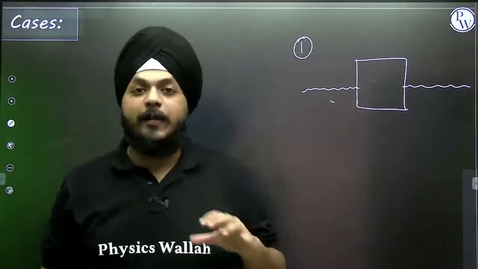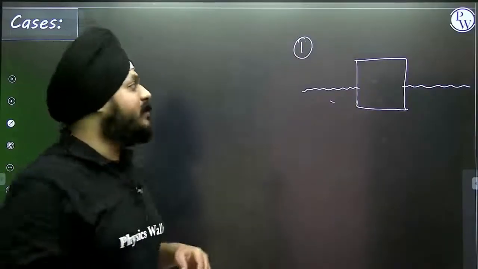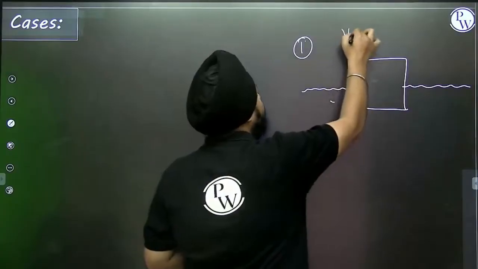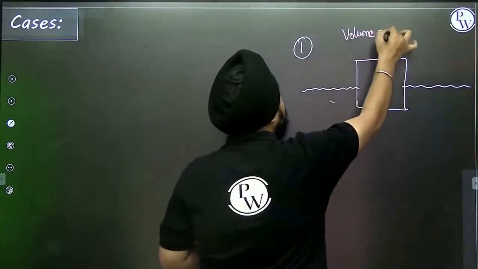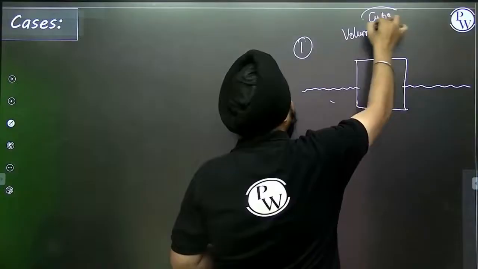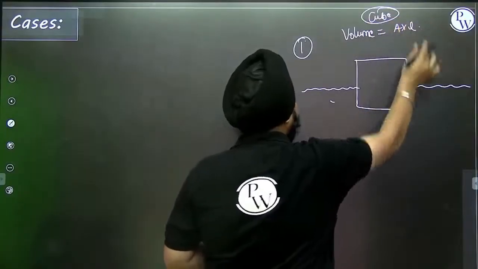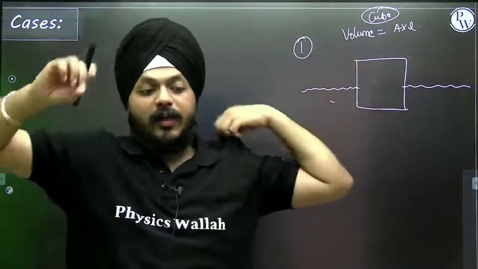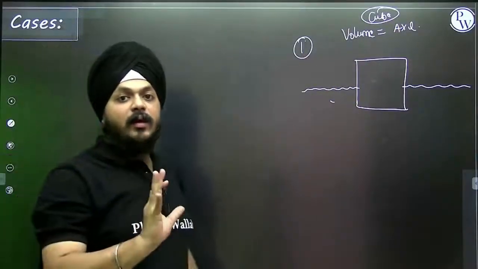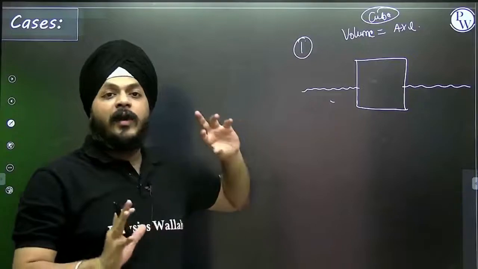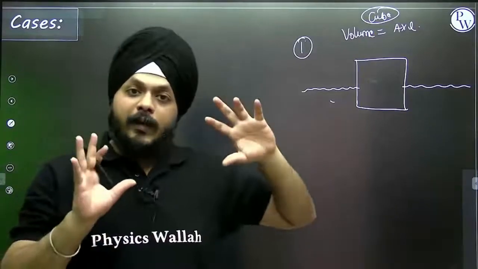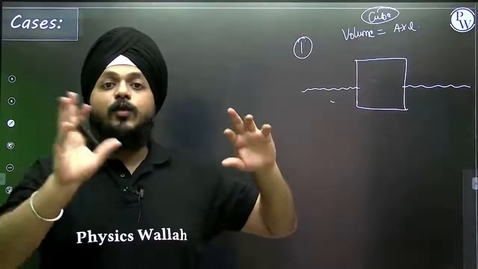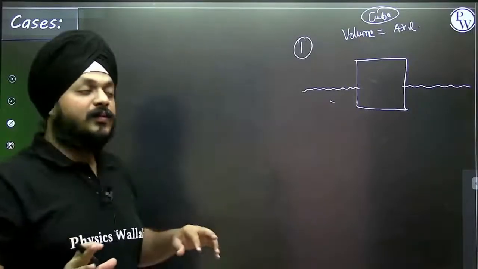I'm showing you all an example of a cube that has length L. So the volume of the cube, can I say, is area into length. The first case: see, these are all cases in which I will explain how to apply this principle to get the correct answers.